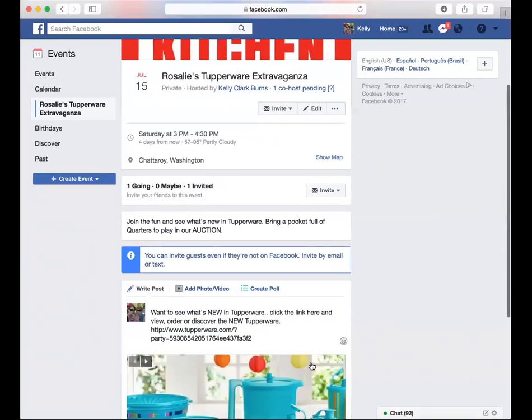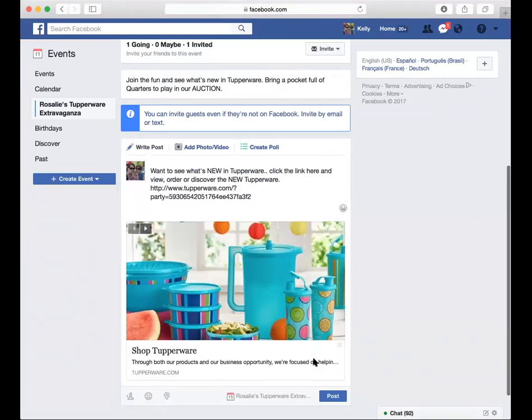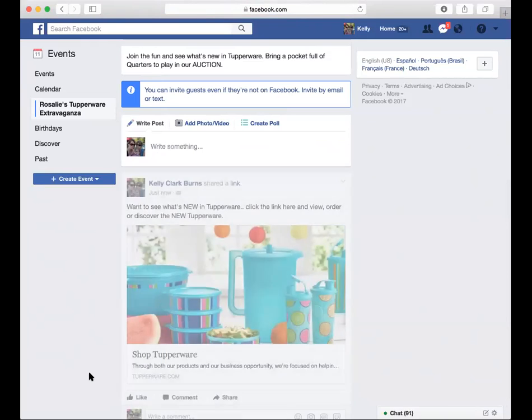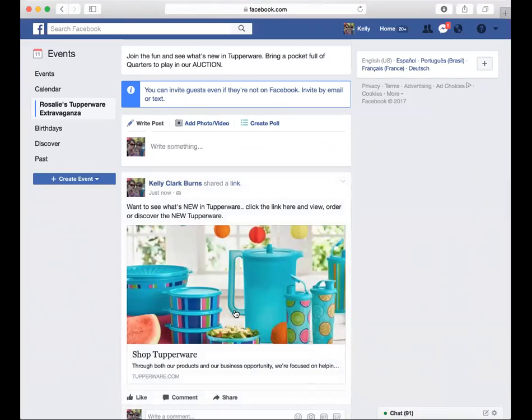Okay, and then when I hit return, or post down here at the bottom, now this link goes right to Shayna's party. Now, granted, Shayna's party is already held, so if I click on the link, it's not going to go anywhere. It'll say it's a dead link because the party's been closed. But you want to make sure you set up your Tupper Connect link through your my.tup, and then use that link and post it to the Facebook event so that those who can't come to the Tupperware party can click and shop the party right then and there.